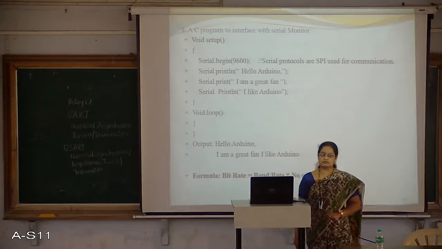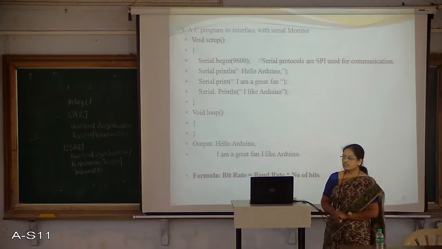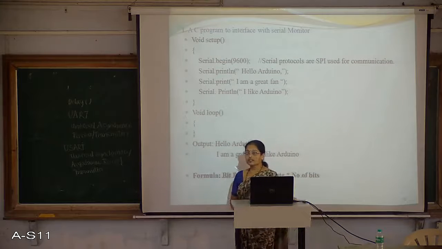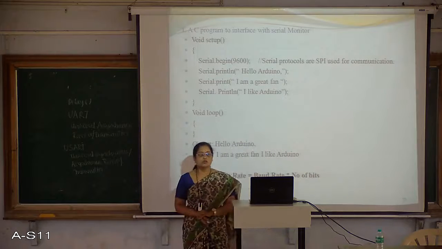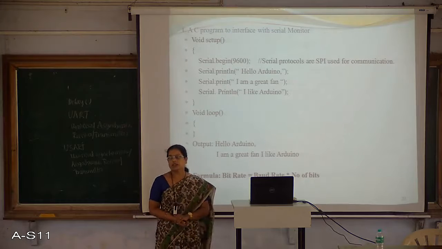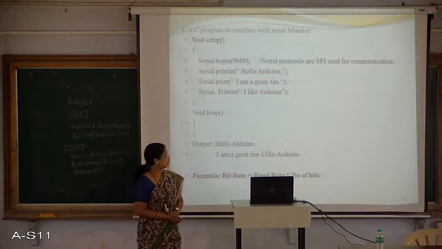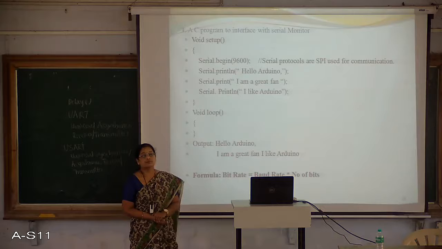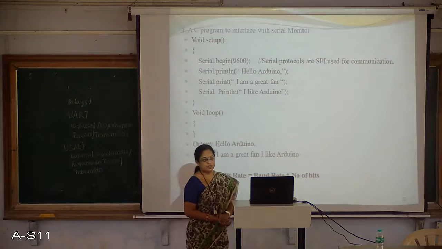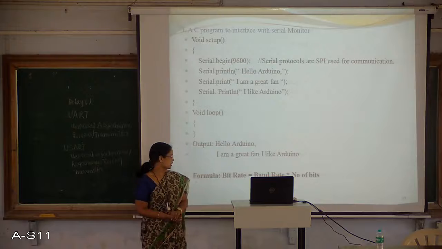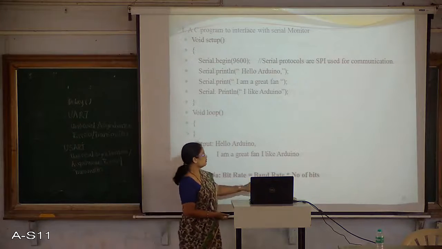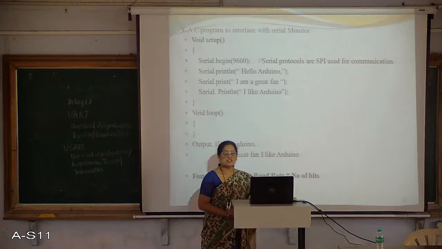So generally, in general terms, we can say that both are the same, but still there is a difference. Baud rate always indicates the number of bits transferred per unit time, whereas bit rate indicates the number of signals transferred per unit time. So now how are these two related? There is a formula to calculate the bit rate. Bit rate is equal to baud rate into number of bits transferred.